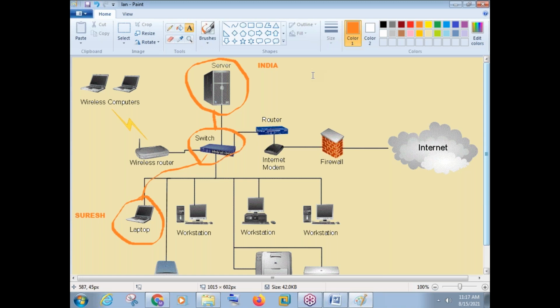Now the question here is, from where are these servers coming? 12 years before, 10 years before, there was no Ola or Uber, maybe at least in India, or there was no Swiggy or Zomato for sure. So from where did these apps come? Some people designed the app and they started hosting those apps on a server. So what I'm saying here is, servers are very intelligent devices. Of course, they are very, very intelligent devices. But please try to understand, servers will not work on their own.